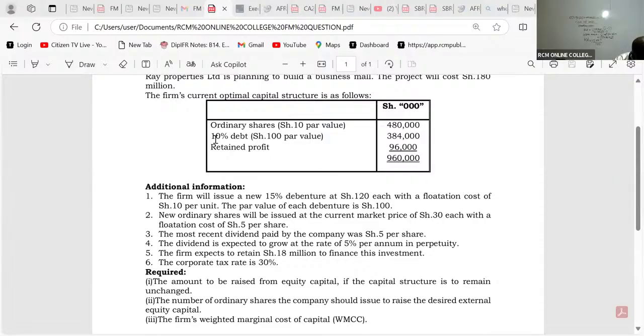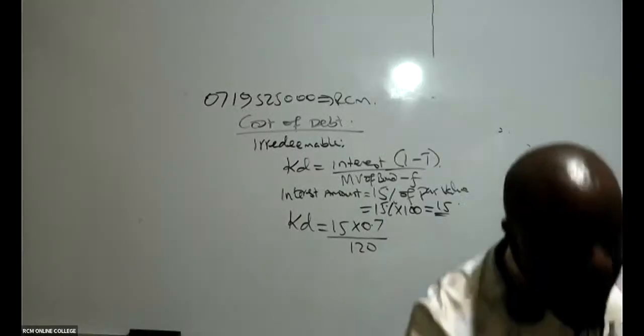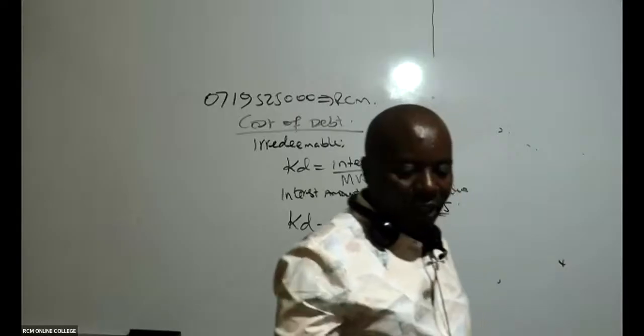You see, this 10% is the old debt. What are we looking at? We are looking at new finances, because we want to build a new project there. And in this new finance, we are told the firm will issue what here? A new 15% debenture. I hope you are together there. Thank you for asking the question.